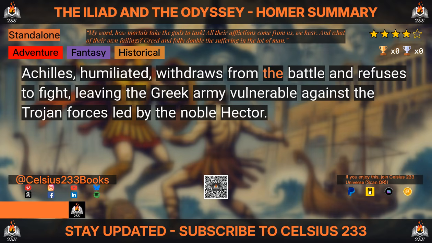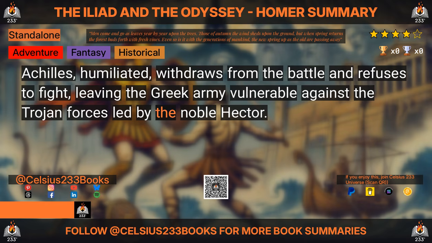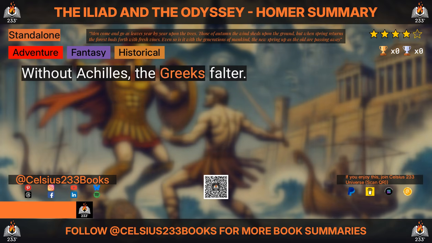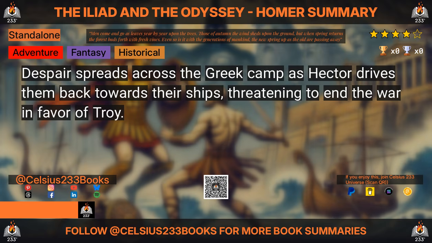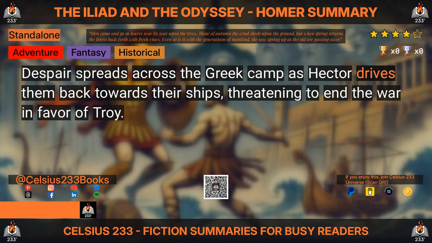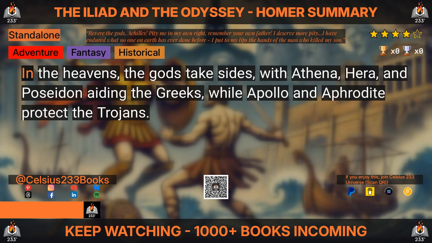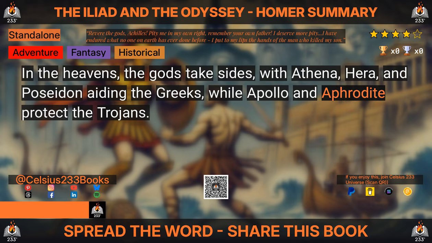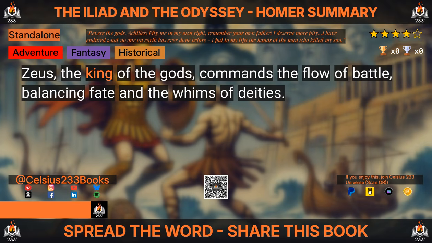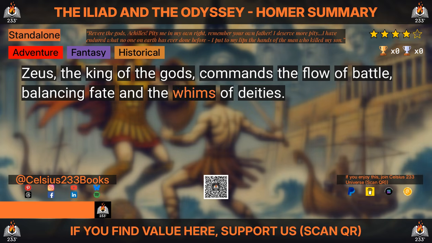Achilles, humiliated, withdraws from the battle and refuses to fight, leaving the Greek army vulnerable against the Trojan forces led by the noble Hector. Without Achilles, the Greeks falter. Despair spreads across the Greek camp as Hector drives them back towards their ships, threatening to end the war in favor of Troy. In the heavens, the gods take sides with Athena, Hera, and Poseidon aiding the Greeks, while Apollo and Aphrodite protect the Trojans. Zeus, the king of the gods, commands the flow of battle, balancing fate and the whims of deities.